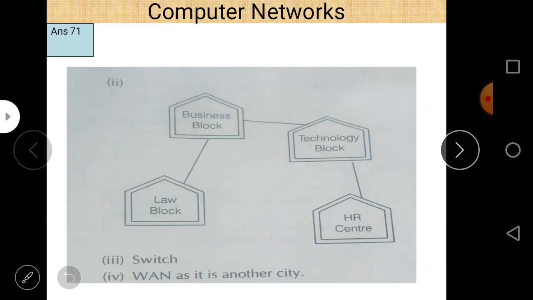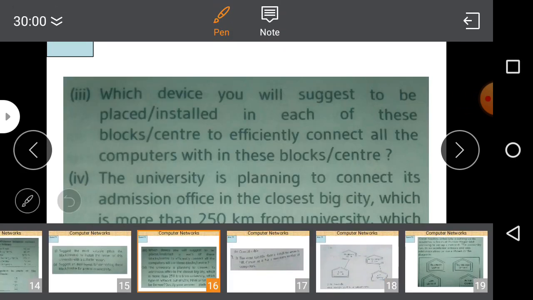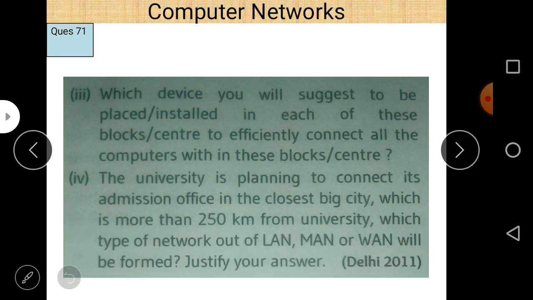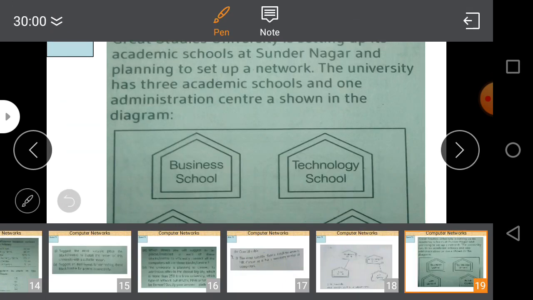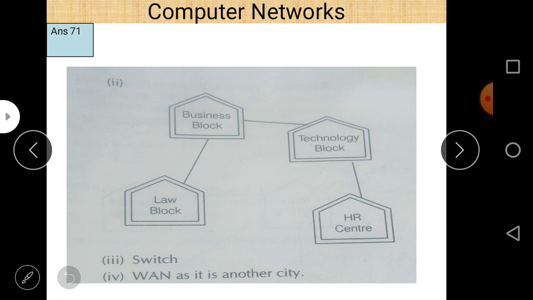And part number three: which device will you suggest to install at each of these block centers to connect all the computers with these blocks and centers? Of course, switch is the answer. Within building switches, we connect different computers using a switch.